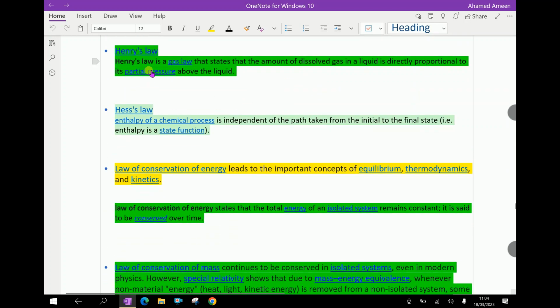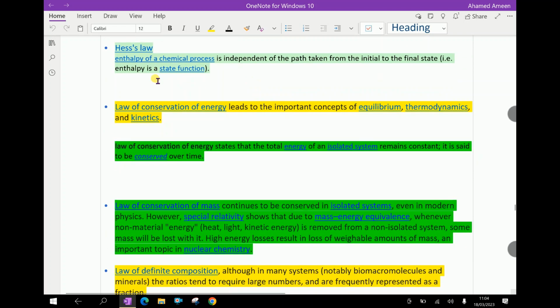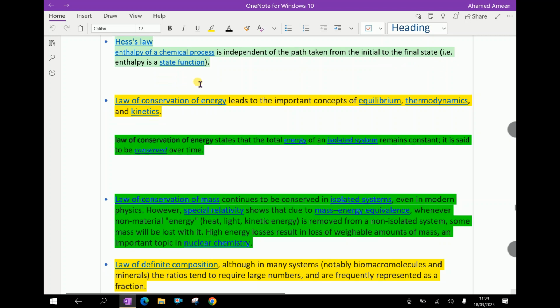Henry's law. Henry's law is a gas law that states that the amount of dissolved gas in a liquid is directly proportional to its partial pressure above the liquid. Hess's law. Enthalpy of a chemical process is independent of the path taken from the initial to the final state, that is, enthalpy is a state function.